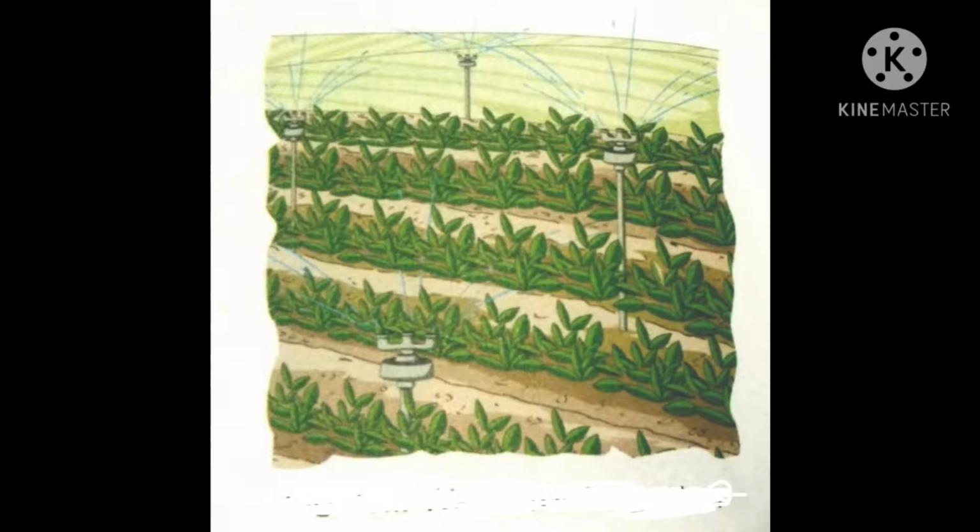Leaves of a plant have small pores on them called stomata, through which excess water in the form of water vapor is released to air. The excess water is released to air in the form of water vapor. It's released through the stomata. This process is known as transpiration.